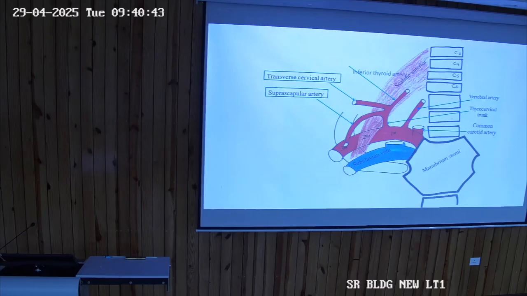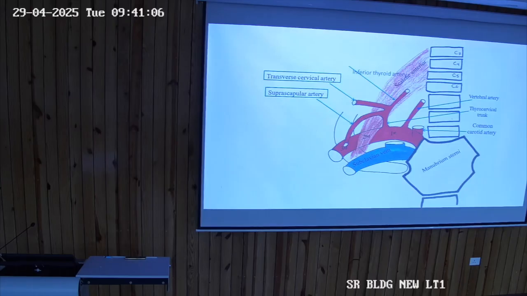And the third part only gives one branch, that is the dorsal scapular artery. Dorsal scapular artery you have heard of. It takes part in the anastomosis around the scapula. So that means we are only dealing with the third part of this artery, then the thyrocervical trunk. Again you can see in the picture there are certain branches.